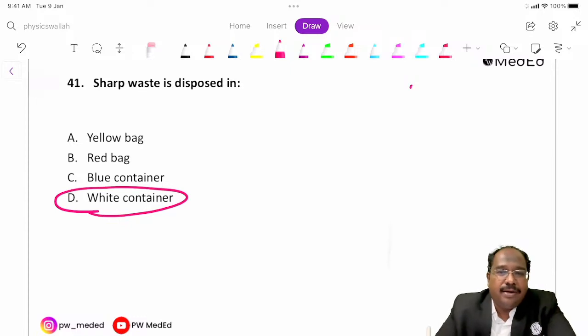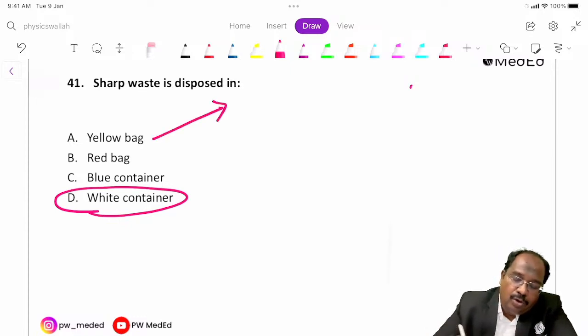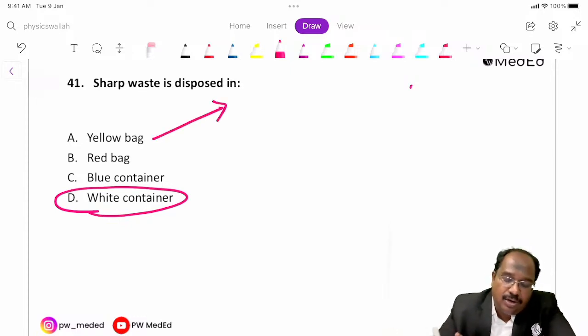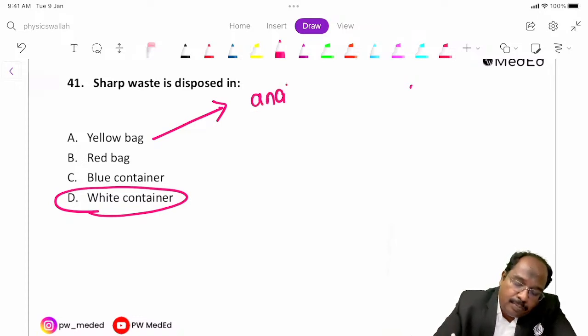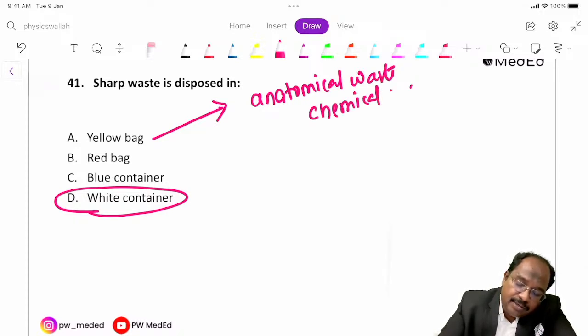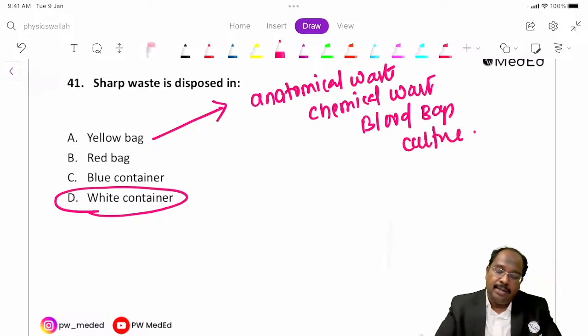Okay, white container. So yellow is a commonly asked question. In yellow, you can put anatomical waste, chemical waste, blood bags, and some culture media.